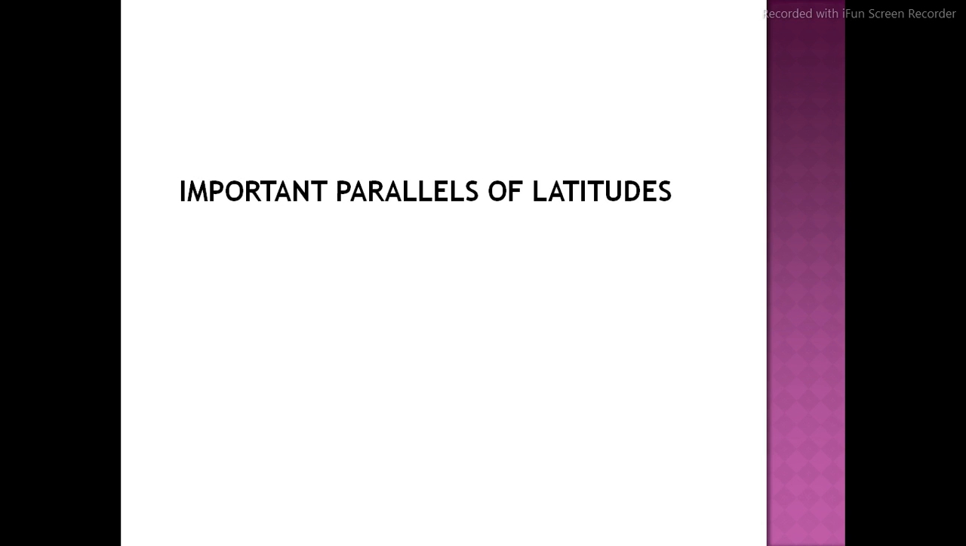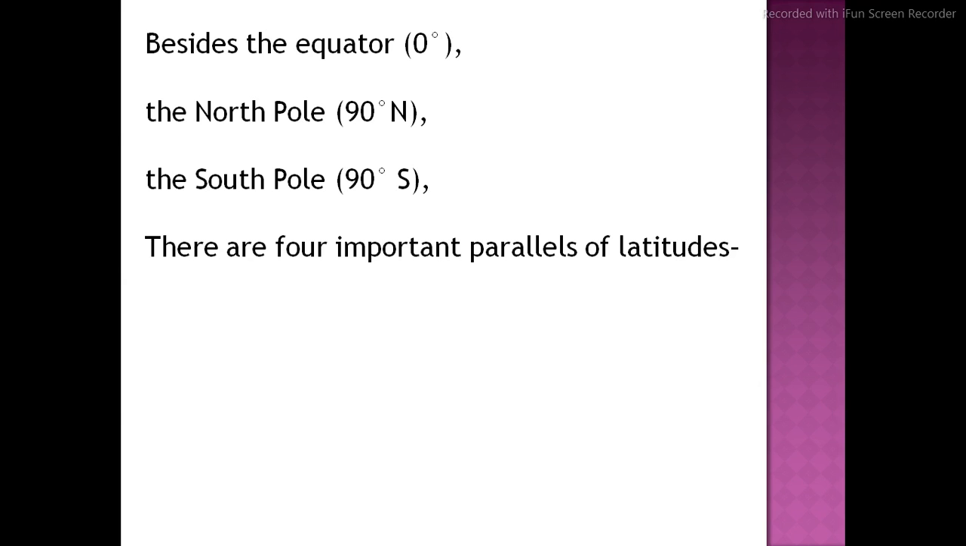Now, important parallels of latitude. Beside the equator, 0 degree, the North Pole 90 degree north, South Pole 90 degree south. Dear cadet, please have attention here. Just I am revising for your better understanding that the North Pole is 90 degree N, where N is for north. South Pole 90 degree, S stands for south. So whenever you are marking it, you have to write 90 degree S. So it's going to be clearly understood that S means south.